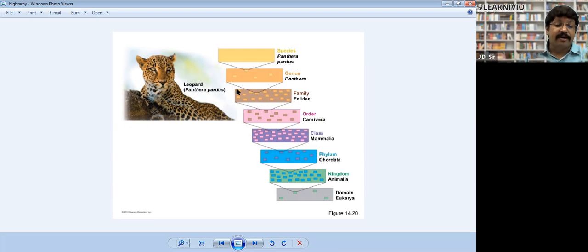And what about the tiger? Leopard and tiger both have the same genus, but they have different species. The biological name of leopard is Panthera pardus, and the biological name of tiger is Panthera tigris. Both have Panthera, meaning leopard and tiger have the same genus, but they are from different species. Clear to everyone? So this is the order.